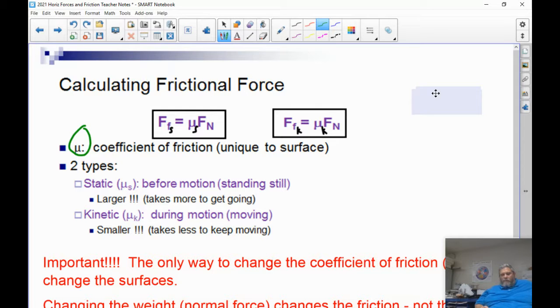All right, so the coefficient of friction is basically a description of what the surface is like. The rougher the surface, the higher the value of the coefficient of friction. The smoother it is, the smaller it is. Ice has a coefficient of friction very close to zero because there's very little friction. And as before, there's two types: the coefficient of static friction and the coefficient of kinetic friction.